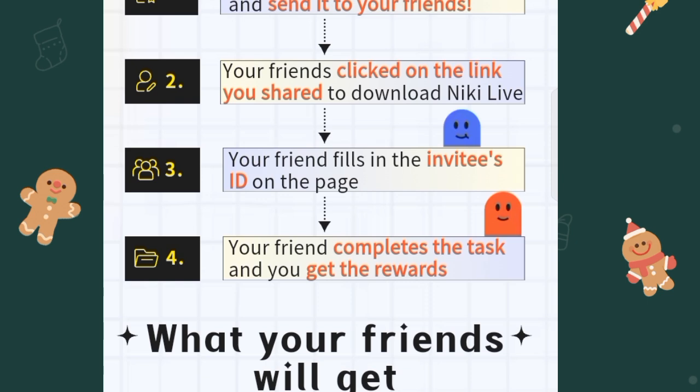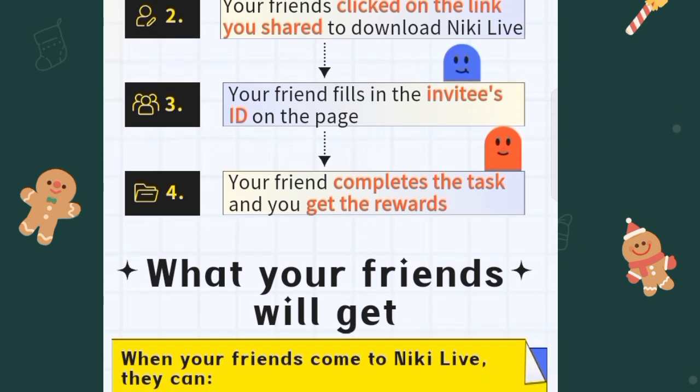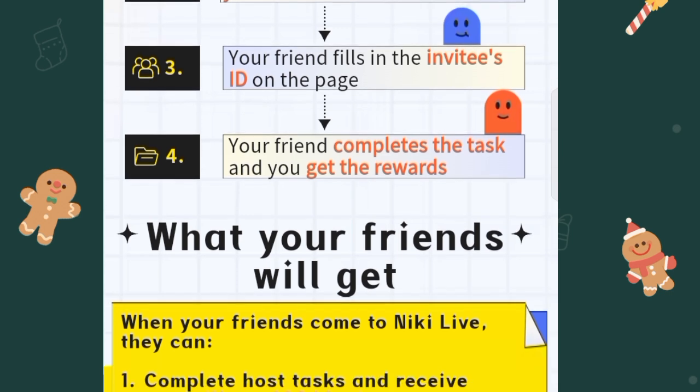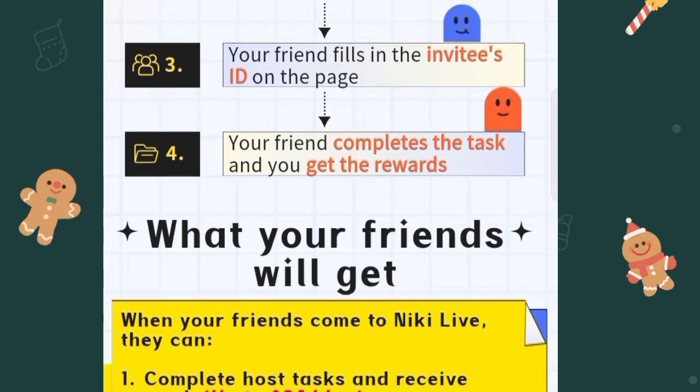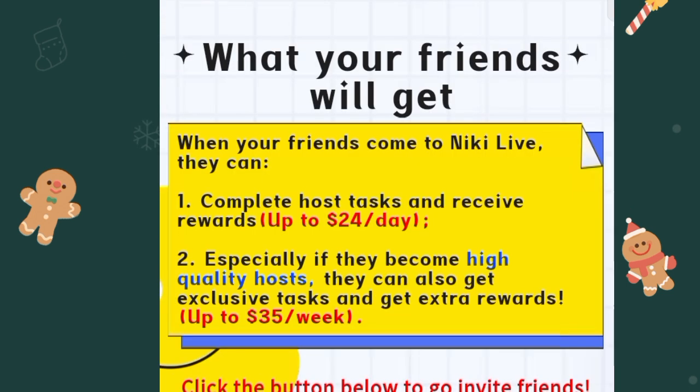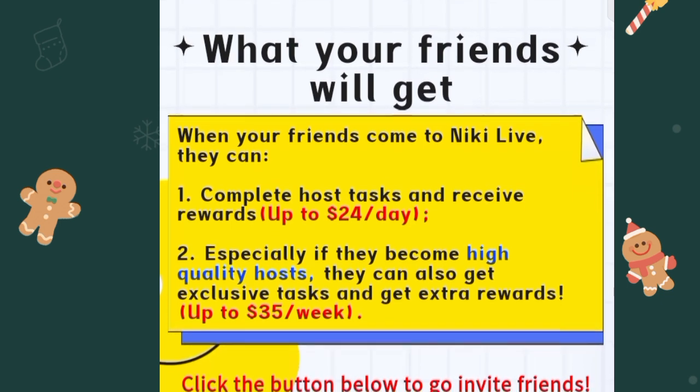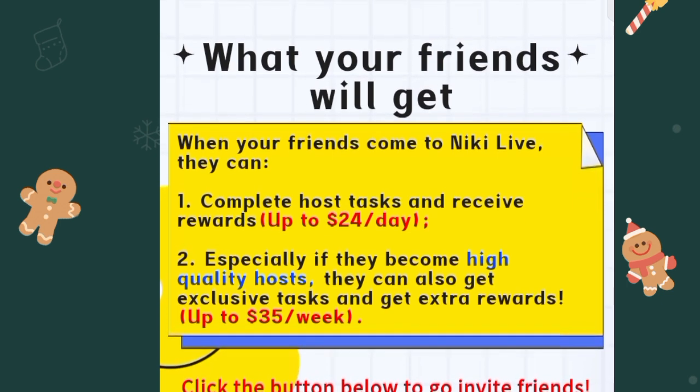Your friends click on the link you shared to download Nikki Live. Your friend fills in the invitee's ID on the page. That's your ID, you who is referring your friend. And your friend completes the task and you get the rewards. Are you seeing it? What your friends will get, when they come to Nikki Live, is they can complete host tasks and receive rewards of up to $24 per day. Especially if they become high quality hosts, they can also get exclusive tags and extra rewards up to $35 per week. Are you seeing what it says here?